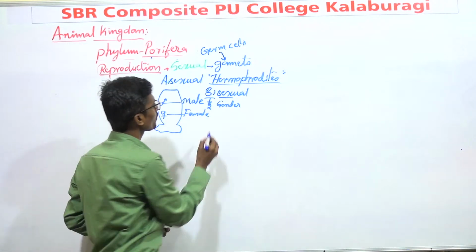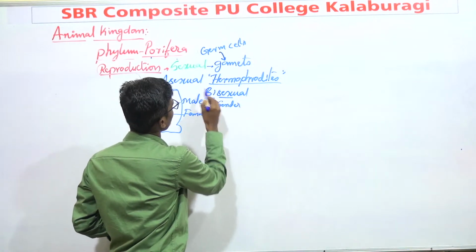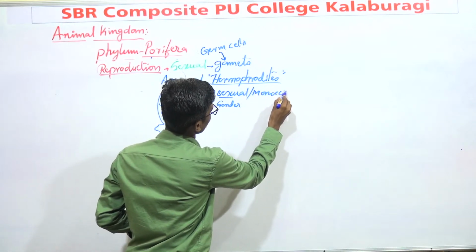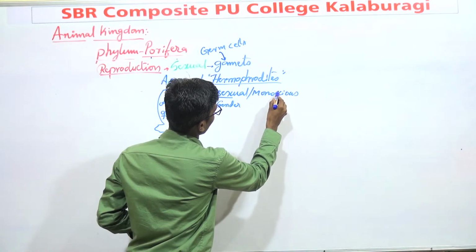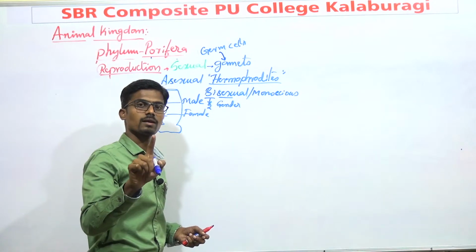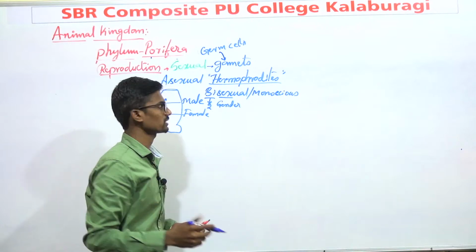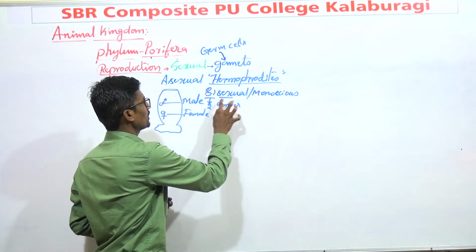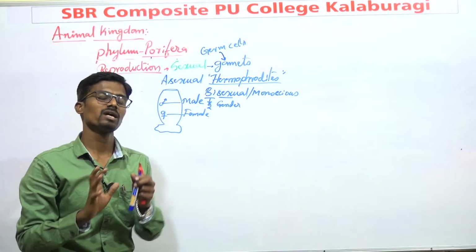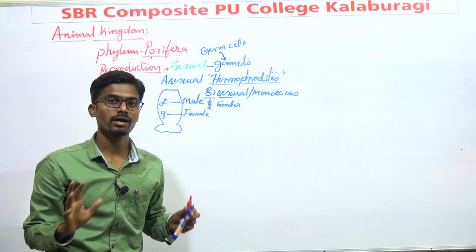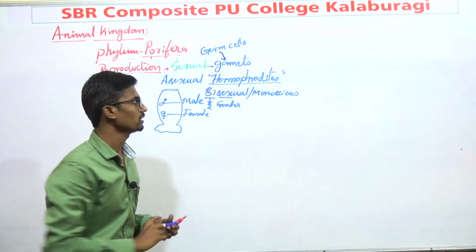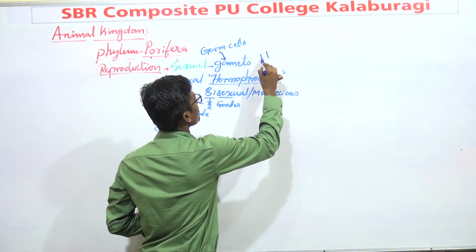They are also known as monoecious. Monoecious means a single organism has two sexes. This monoecious, bisexual, and hermaphrodite, all the terms give the same meaning. Don't get confused with these three terms. They all have the same meaning.